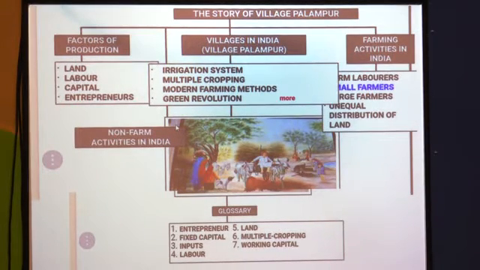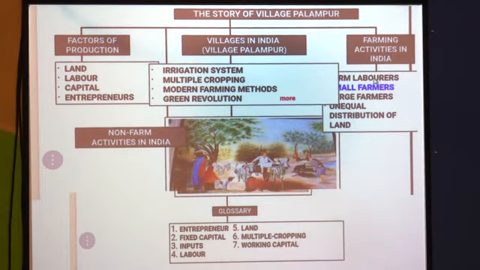Village Palampur is a very small village in the Uttar Pradesh area. Near about the majority of the people in this village are involved in farming activity, and they are producing more and more crops through the irrigation system. They do multiple cropping in the farm area, use modern farming methods, and green revolution effects have occurred in this village. In this lesson we are also going to study farming activities.